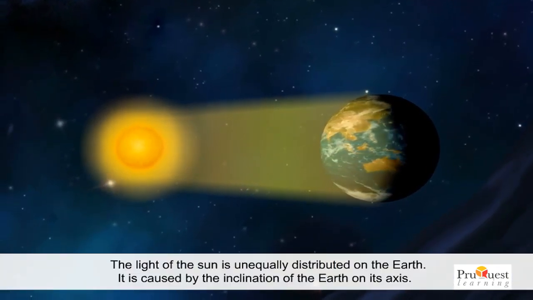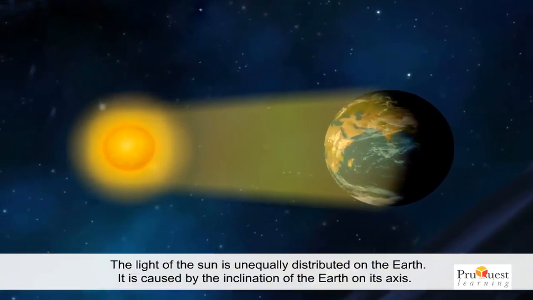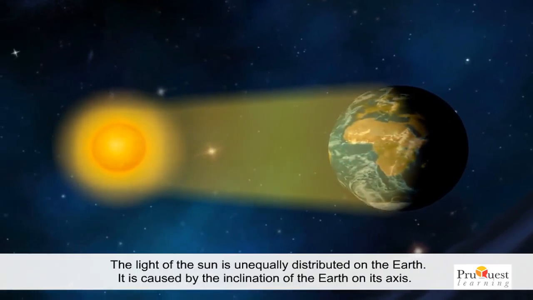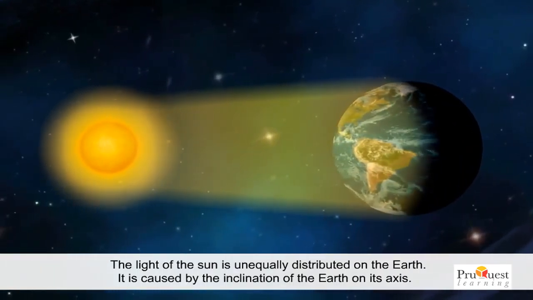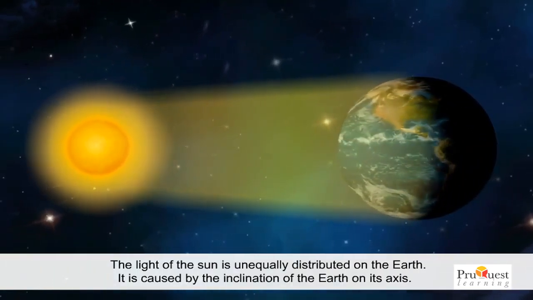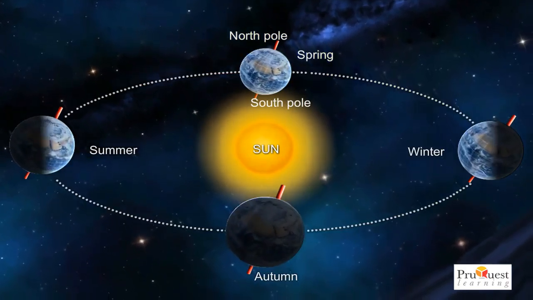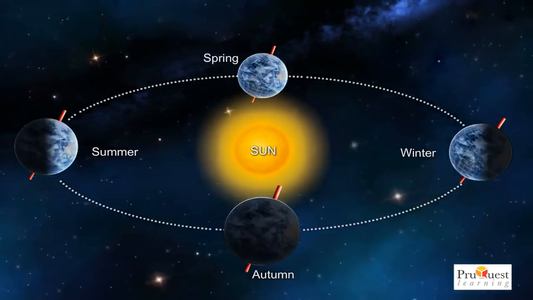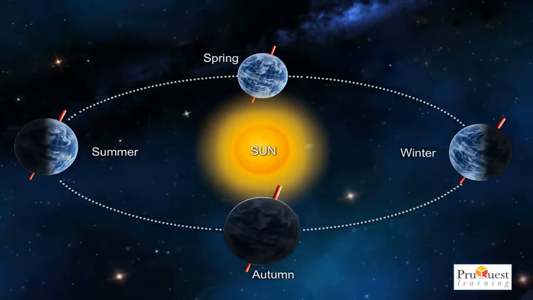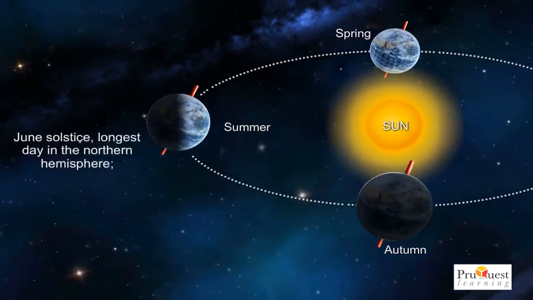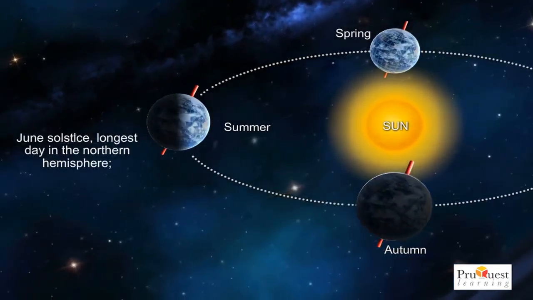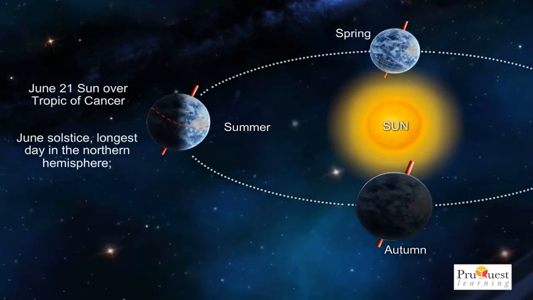The light of the sun is unequally distributed on the earth. It is caused by the inclination of the earth on its axis. There are 4 distinct positions on the orbit of the earth. Let's look at them closely. Earth has an elliptical orbit. We will begin our journey from the summer in the northern hemisphere, the Tropic of Cancer.